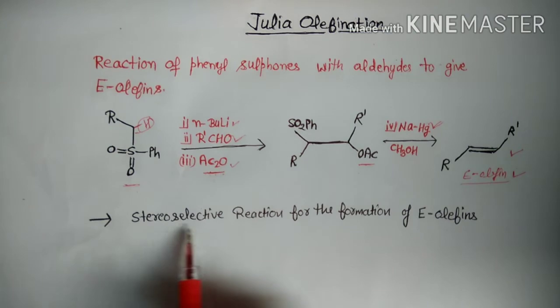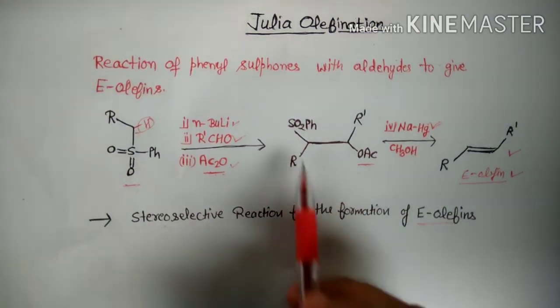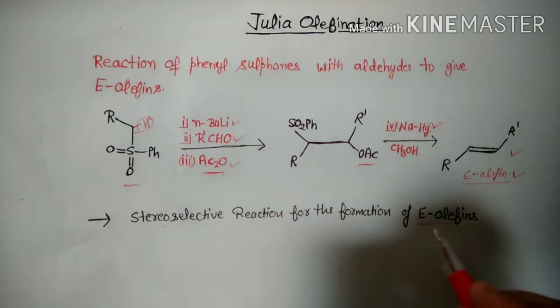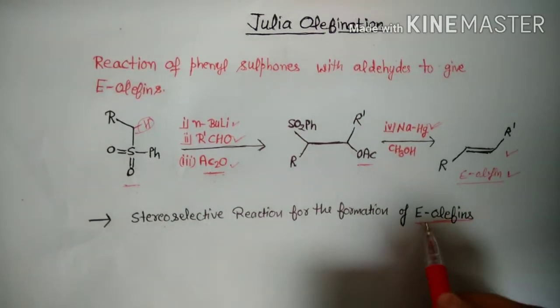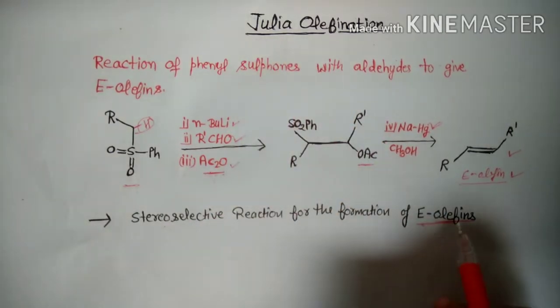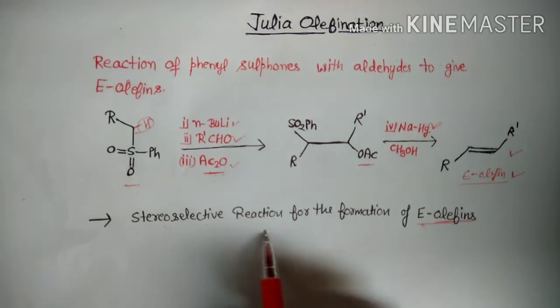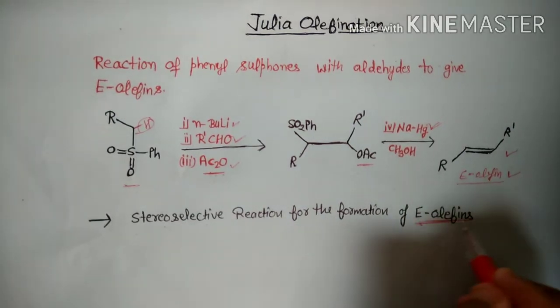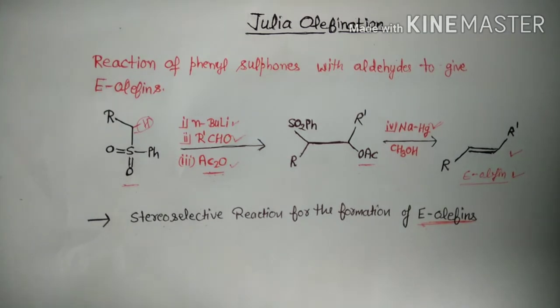So Julia olefination is a stereoselective reaction for the formation of E olefins. In Julia olefination, in every case we are getting E olefins. So this is the major product of the Julia olefination reaction. So we can say that Julia olefination is the method for the preparation of E olefins. Now we discuss the mechanism of the Julia olefination reaction.